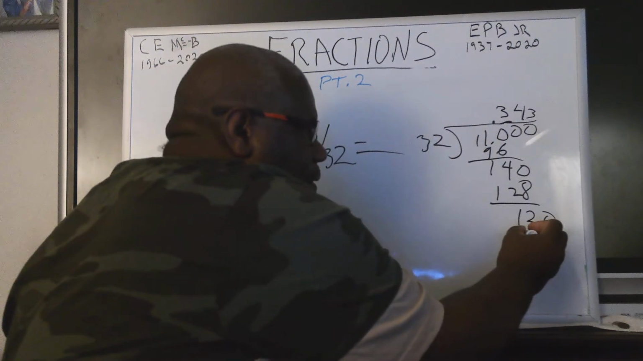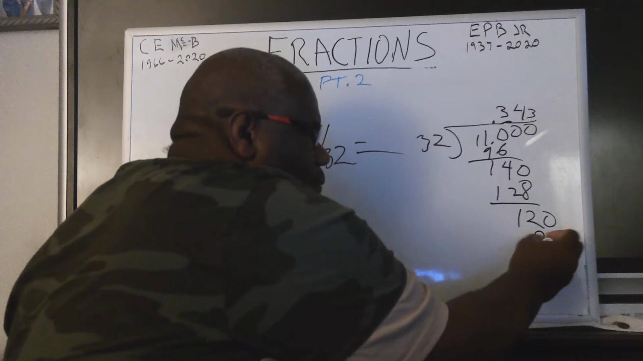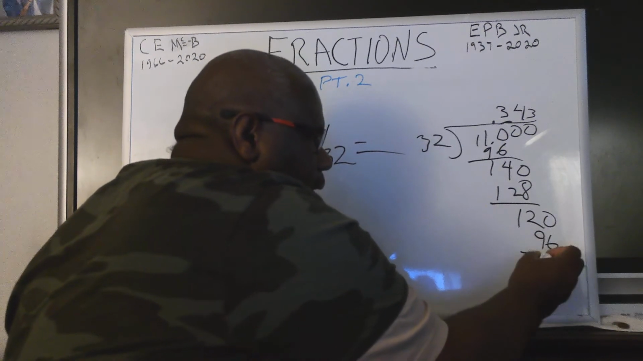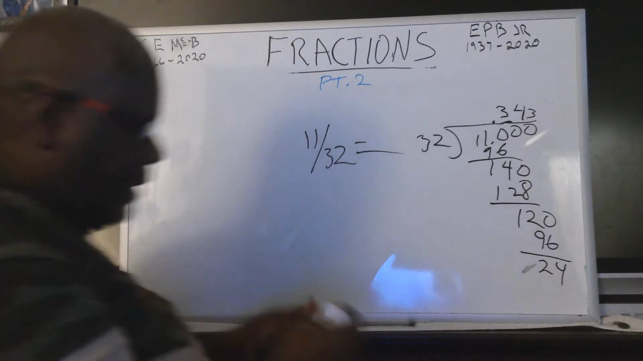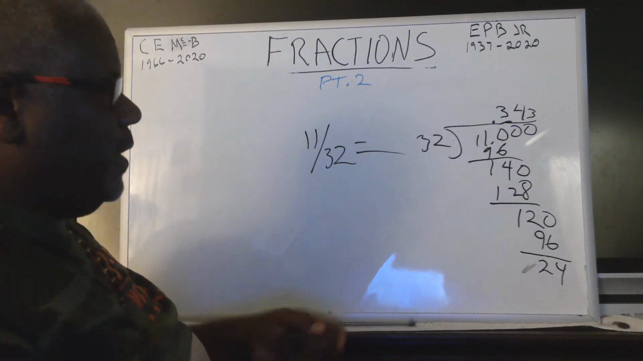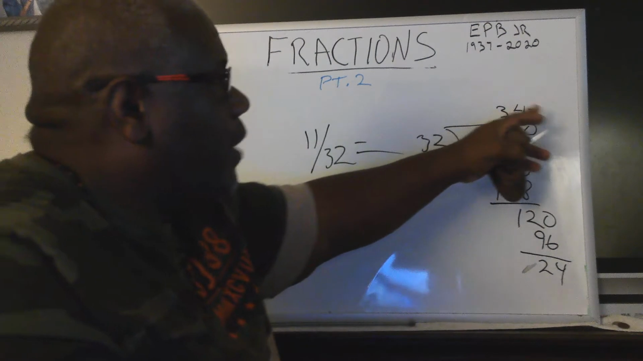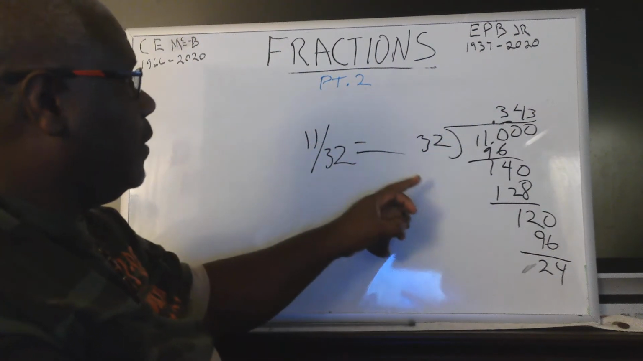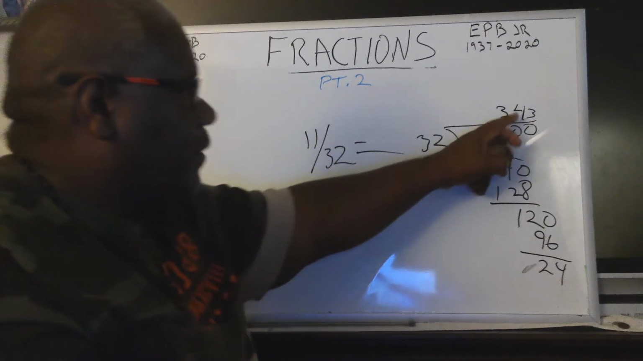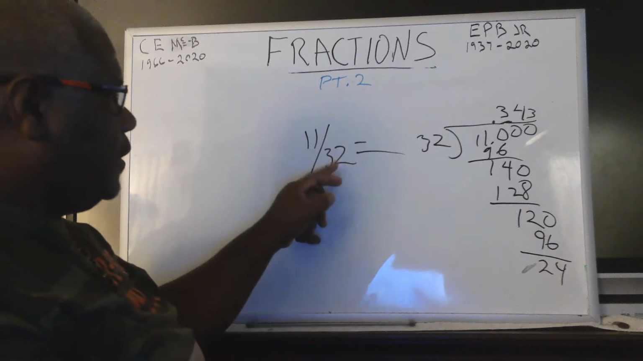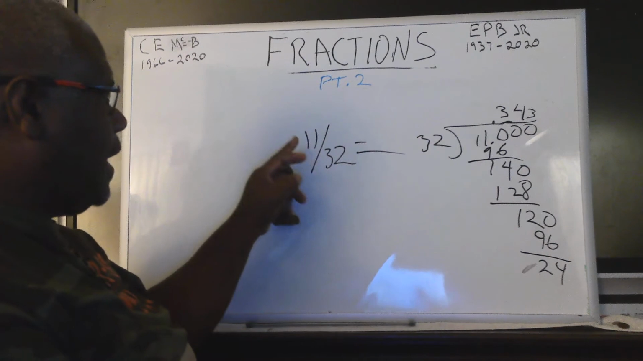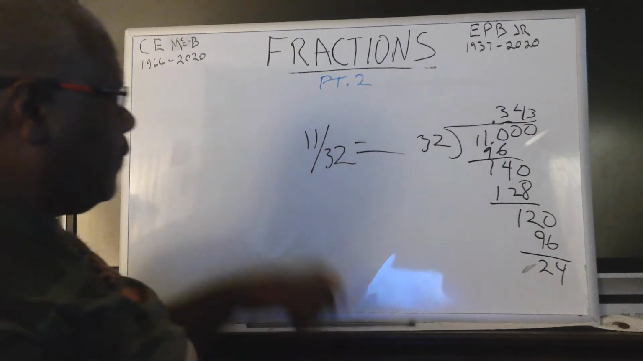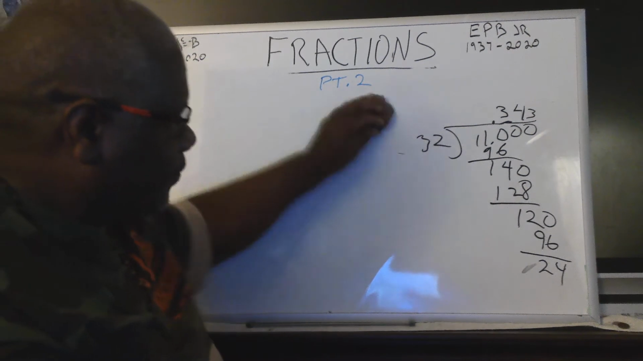This would be 24. We'll stop right there. But as you can see, you can go on and on and on. This number may go for a while before it stops. But that's how you convert this into this. You put this on the outside of the bracket, divide into this number, or divide this by that, and you'll get your decimal.